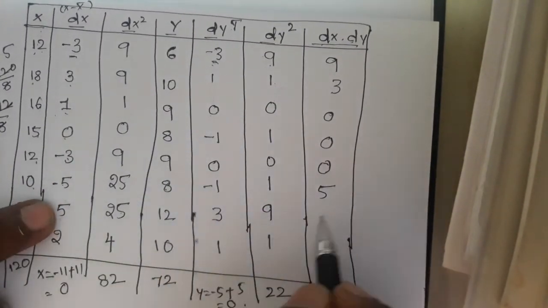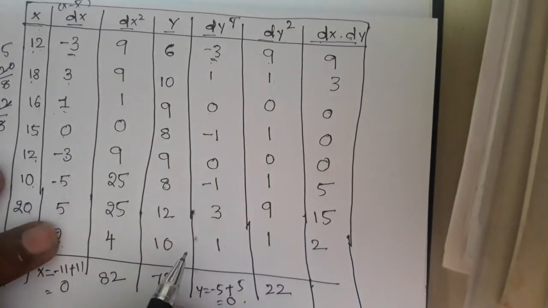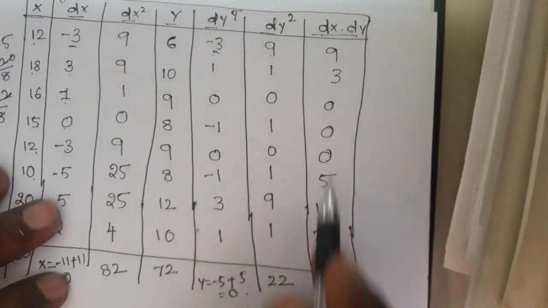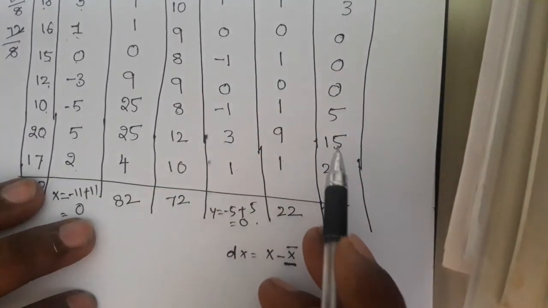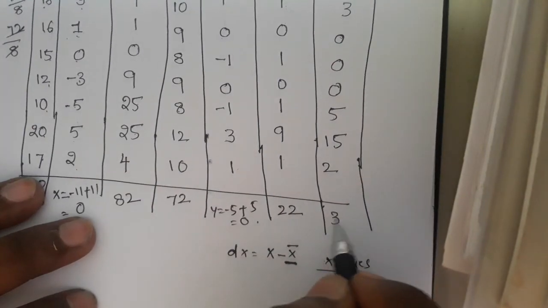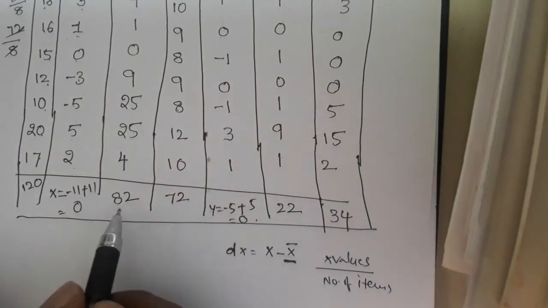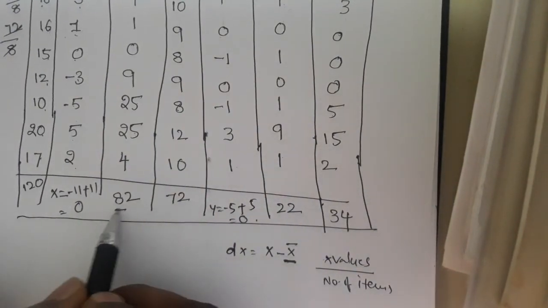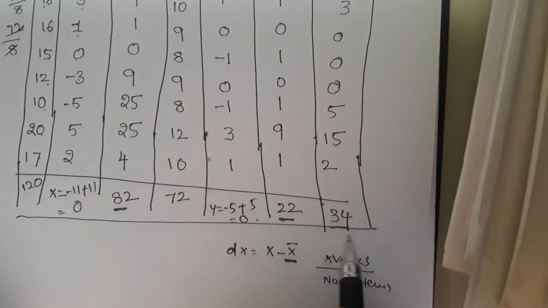Next 5 times 3 is 15, and 2 ones are 2. Okay, so again we have to add all these values. So 9 plus 3 plus 5 plus 15 plus 2, here we get 34. Okay, so this is the dx value, this is the dy value, and this is dx into dy.